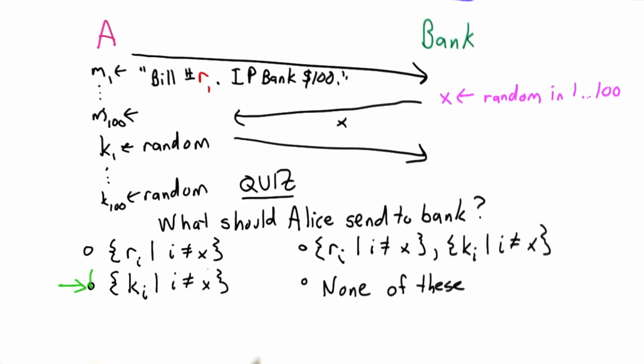The answer is sending all of the KI values would be sufficient. Those are the values that the bank would need to unbind the messages, because the bank can decrypt all the messages using its private key and then divide out the k raised to the EB power from the results. It would be okay to send this, but there's no need.